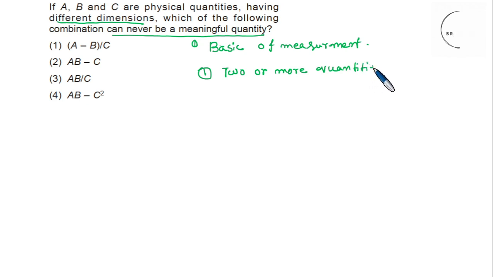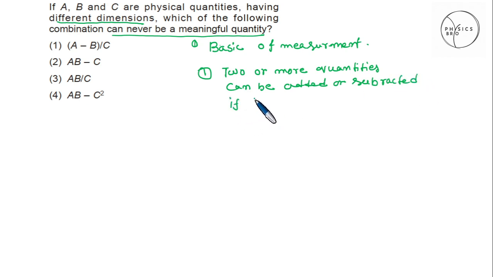can be added or subtracted if they all have the same dimension.